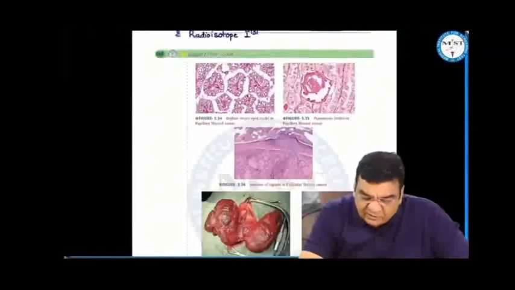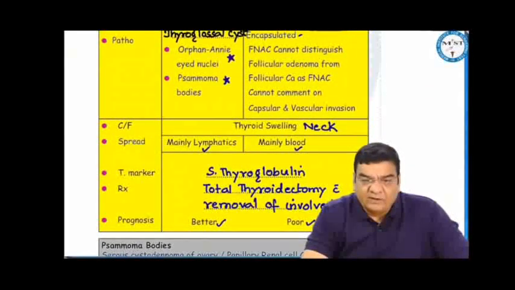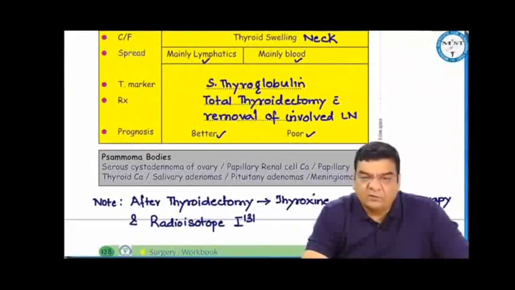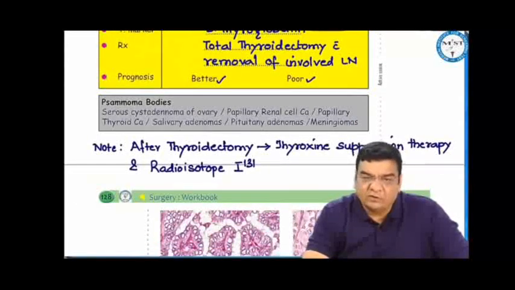So FNAC cannot distinguish between follicular adenoma and follicular carcinoma. Most often, these patients present to us with a neck swelling. Papillary spread commonly by lymphatics, follicular spread commonly by blood. The tumor marker for both is serum thyroglobulin, and the treatment for both is total thyroidectomy with removal of involved lymph nodes. Papillary, since they spread by lymphatics, have a better prognosis than follicular, which spread commonly by blood.